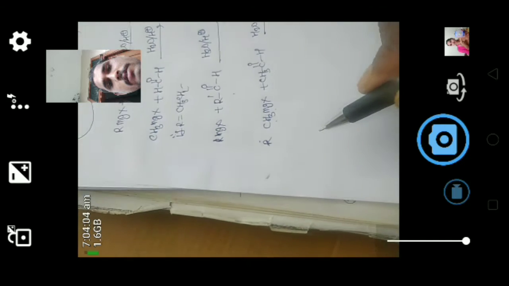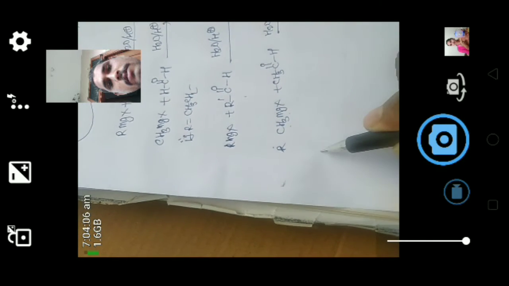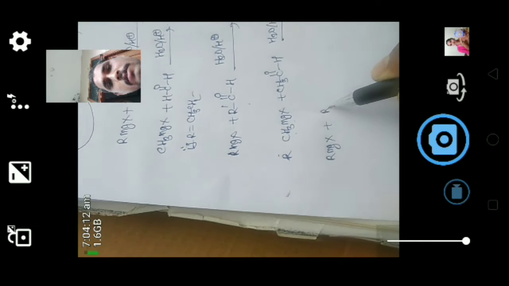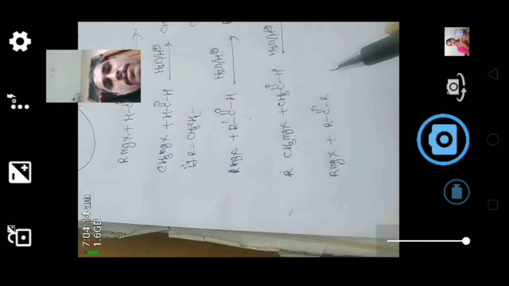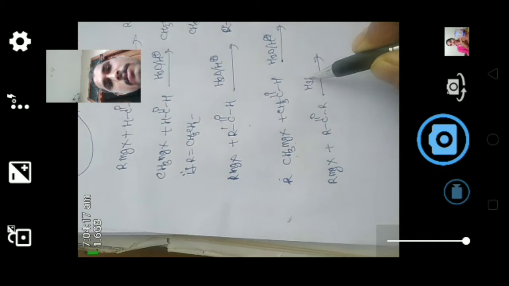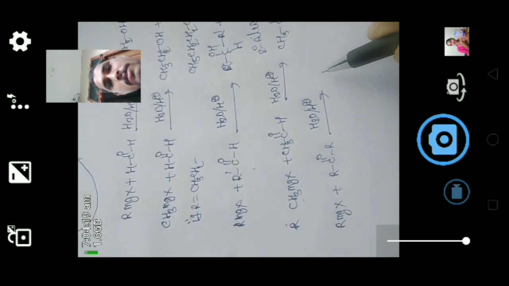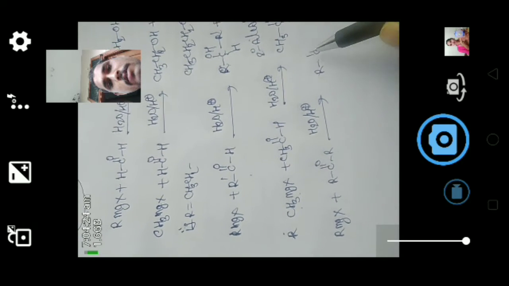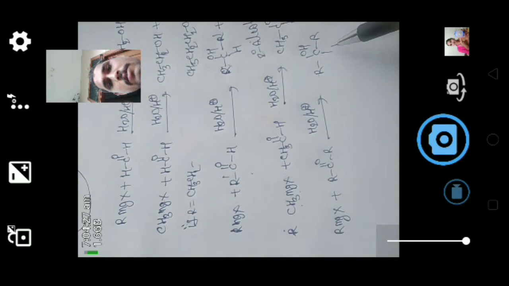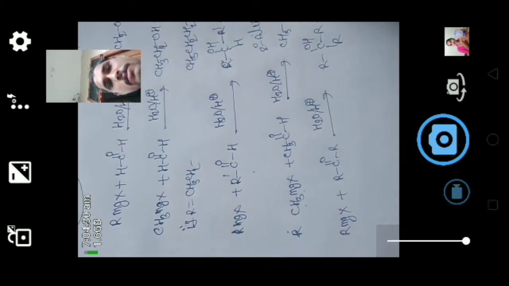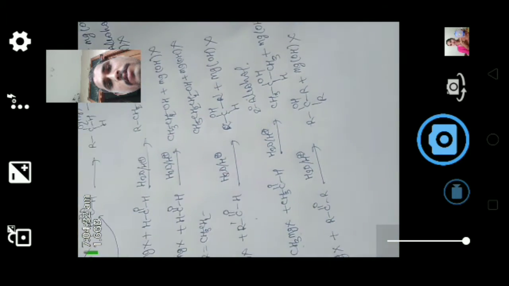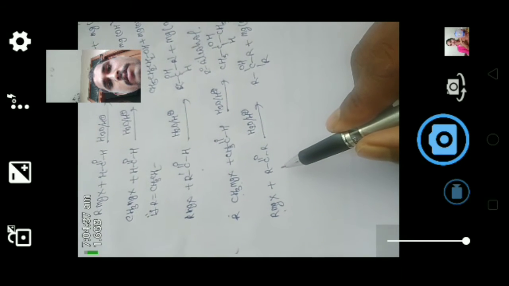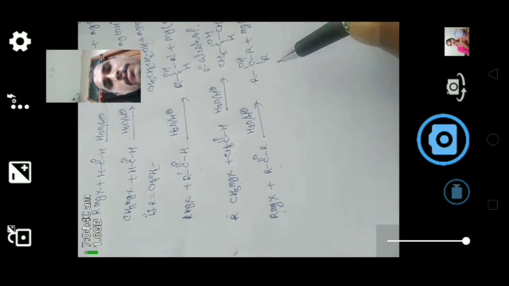Here the same RMgX, the same alkyl magnesium halide, when you react with ketone, C=O, followed by hydrolysis in the presence of water, gives tertiary alcohol, R3COH, plus Mg(OH)X. Here the Grignard reagent, when we react with ketone, gives tertiary alcohol.